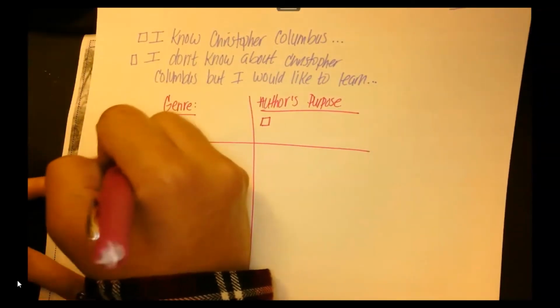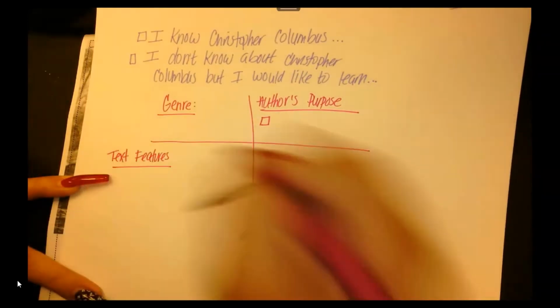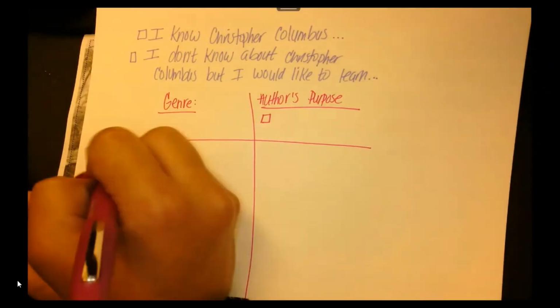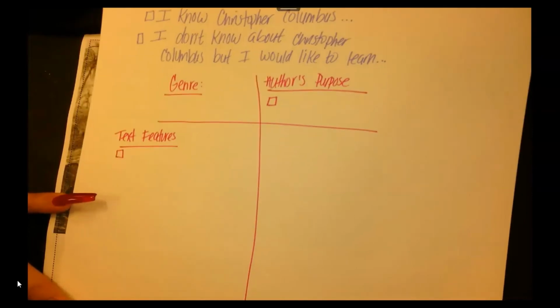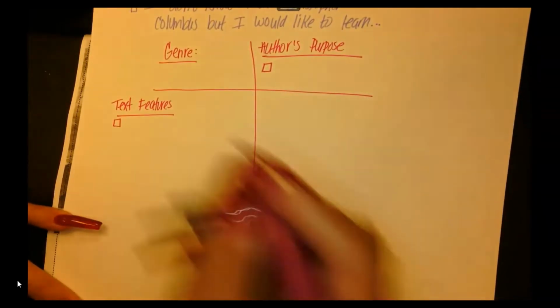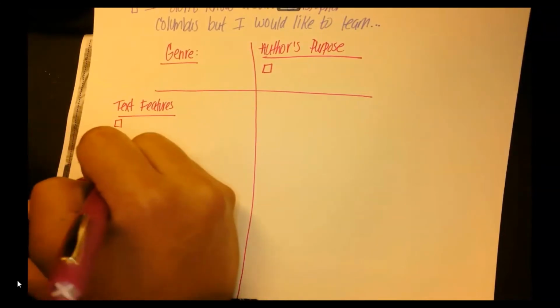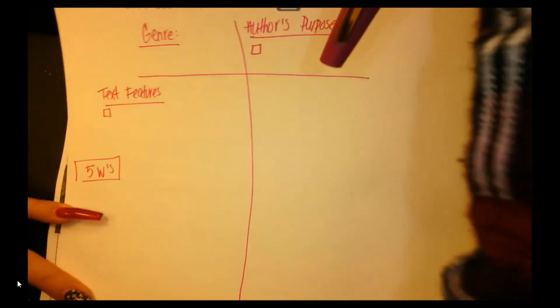On this side, I want you to write text features. I know the author sometimes includes text features. What were they? Why did he include them? And then right underneath text features, I want you to write the 5 W's. Remember, what are the 5 W's that you ask yourself every single time you're reading a story? Remember, as a good reader, you have to be doing this.